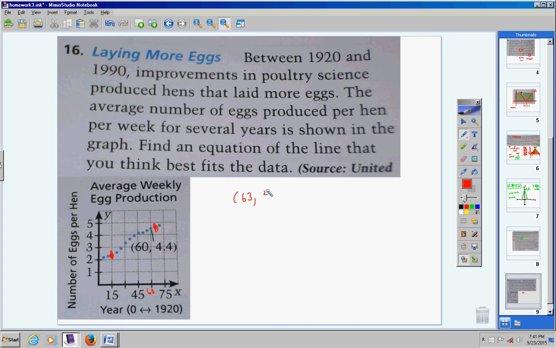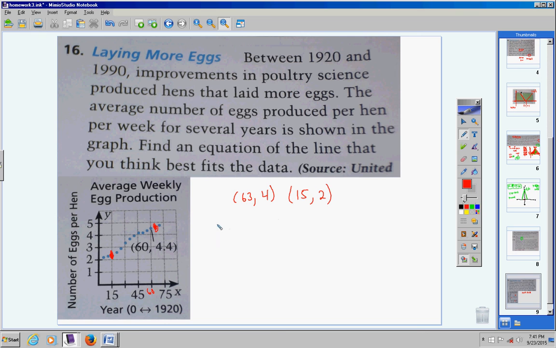I really don't want to use decimals. I'm not going to do that, guys. On a test or a quiz, I will let you pick whole numbers. I'm just not going to waste time using a bunch of decimals. I'm just going to put a 4 for my y value. Now this point here is over about 15 on the x, and it's up right in the middle, so we're going to say 2. All right, so there's my two ordered pairs.